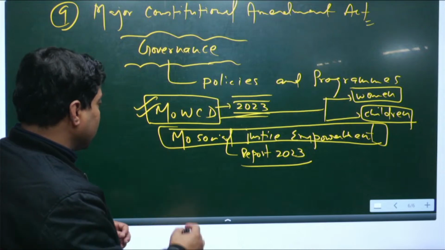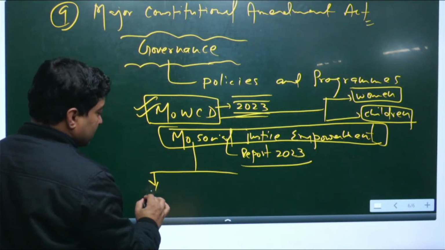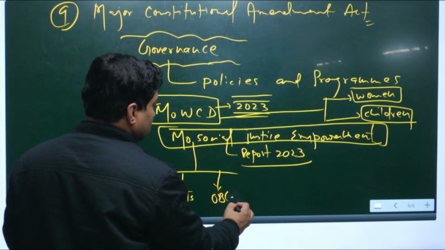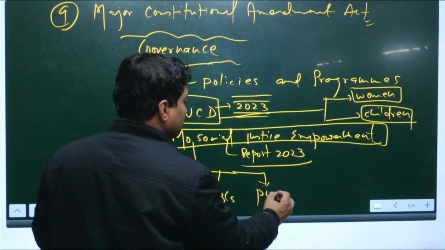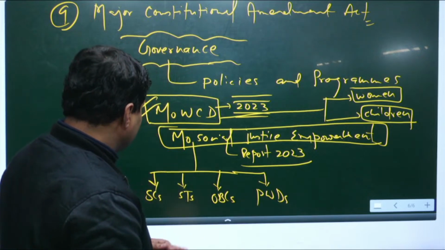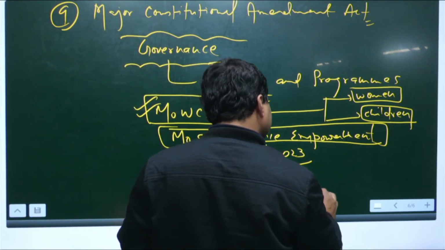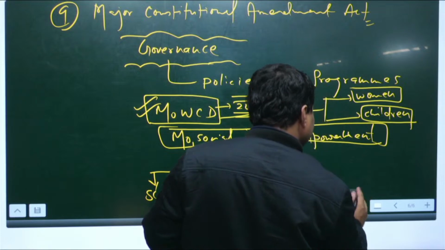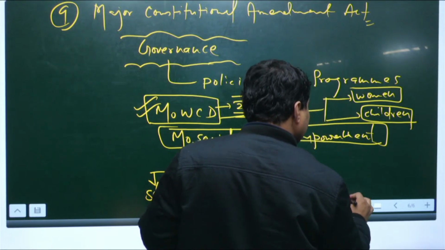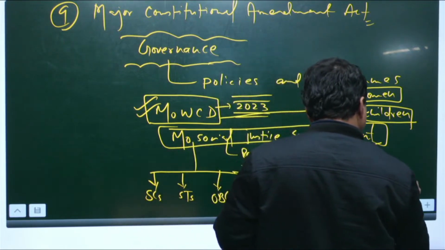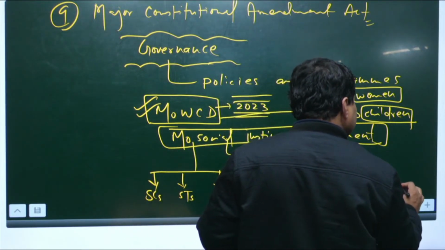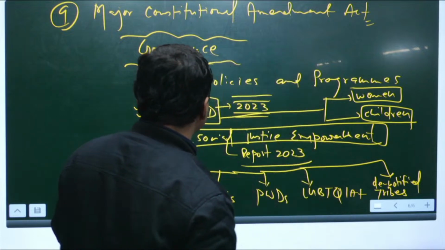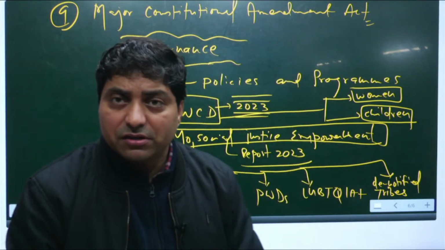The Ministry of Social Justice basically deals with a few communities like SCs, STs, OBCs, and then PWDs, persons with disabilities, and then LGBTQIA+, and denotified tribes. And let me tell you, this report you can finish in 3 hours, not more than that.